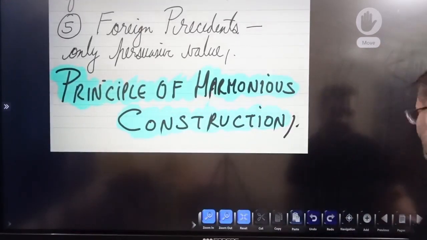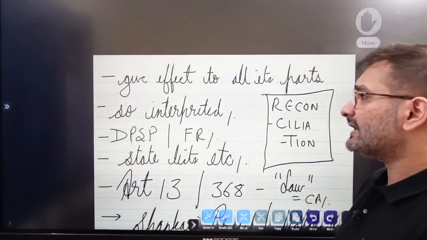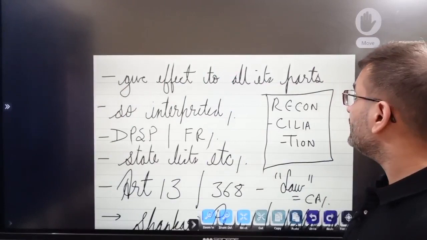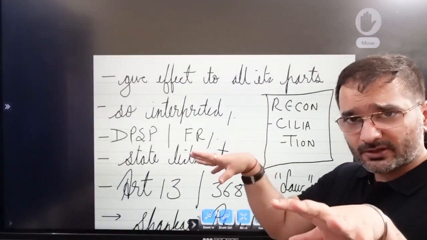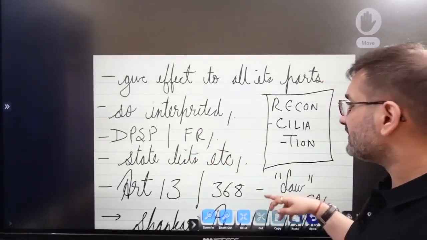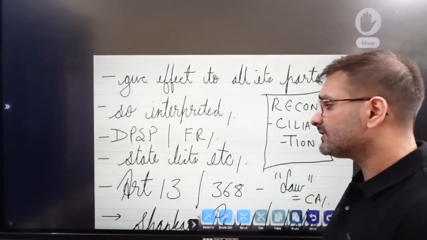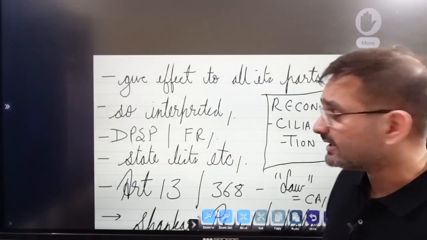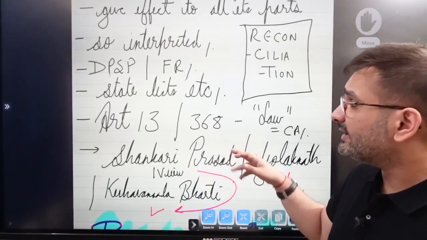Then we go to the principle of harmonious construction: the Supreme Court has to give effect to all parts of the Constitution. So you have to interpret them so that one part is not in conflict with the other. Classic case: DPSP versus fundamental rights. You have to reconcile the parts, because many things in the Constitution don't make much sense as they contradict each other. So you have to read them together.